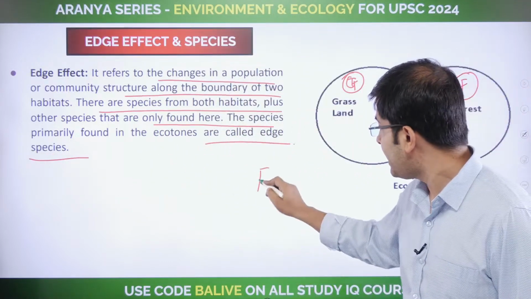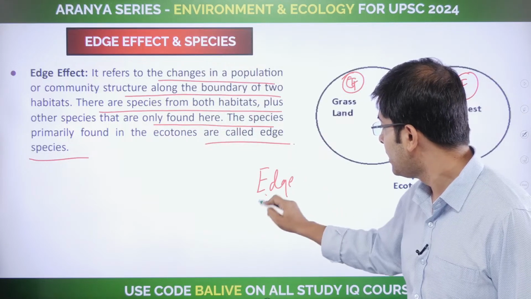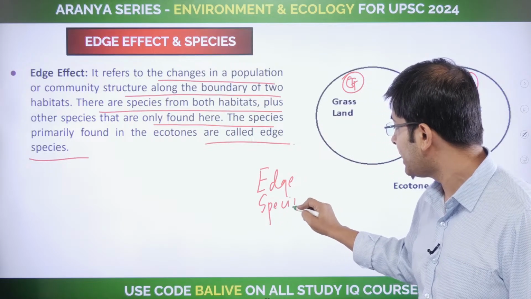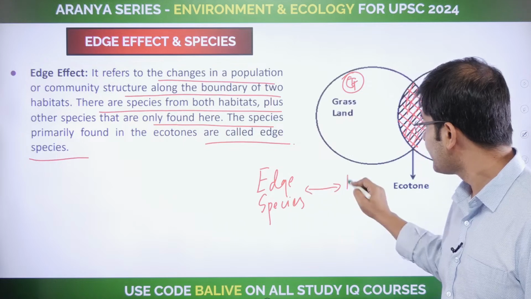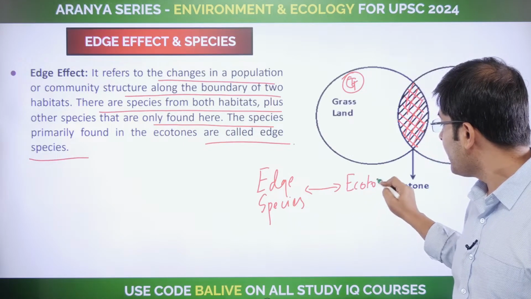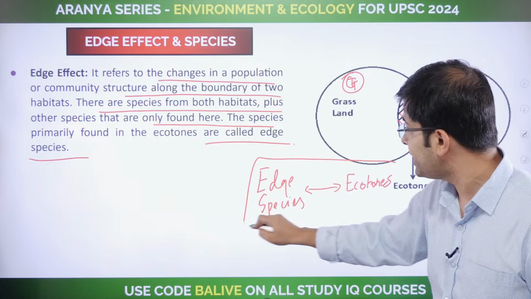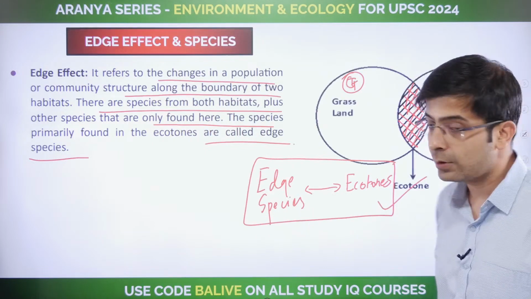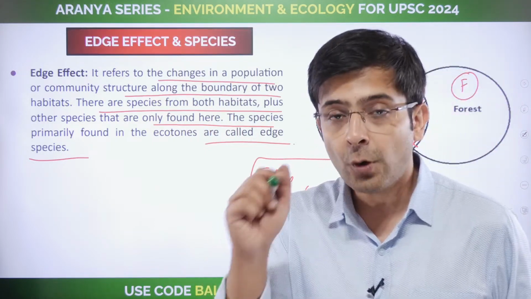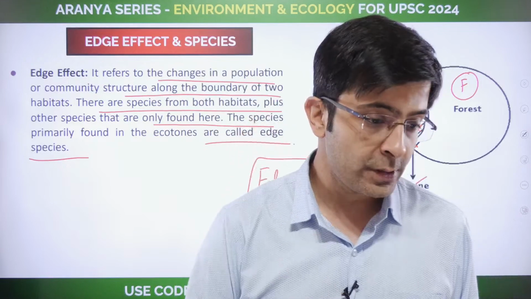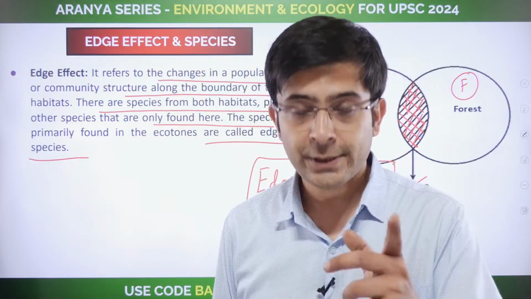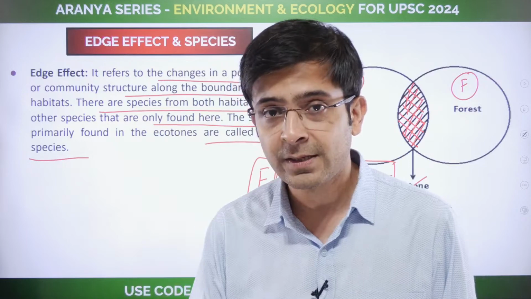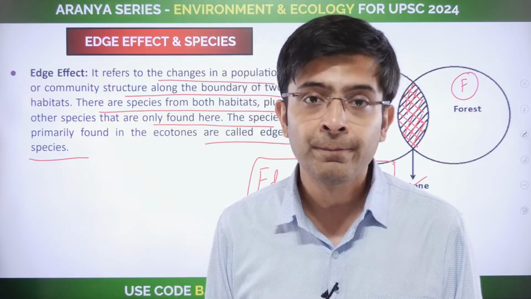Please remember that edge species are a direct property of ecotones. If you are talking about edge species, it means you are talking about ecotones. Edge species always exist in ecotones. That's how UPSC will test you. We'll discuss how it has done so in the past. A question I'll put forward before you today.